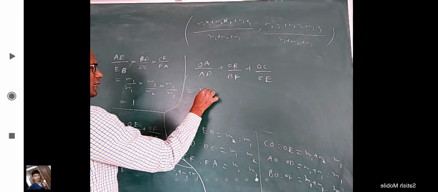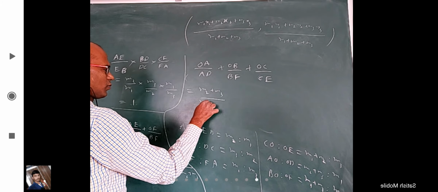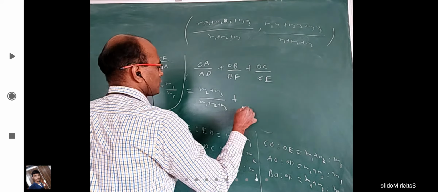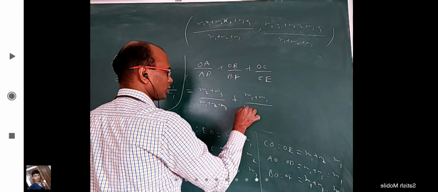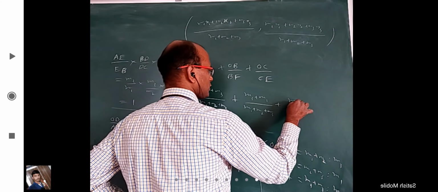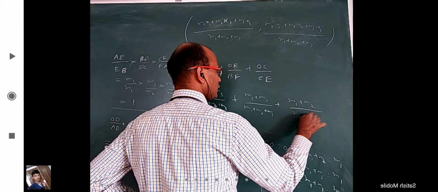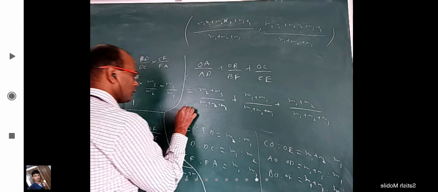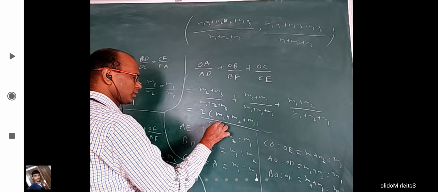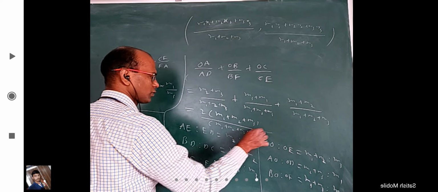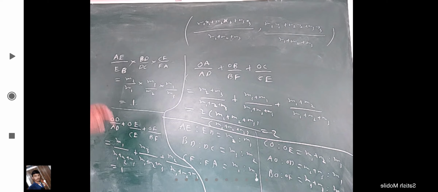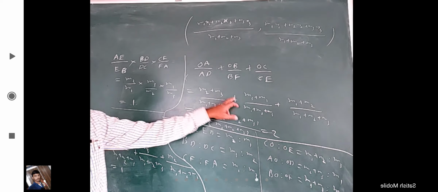Because this is M2 plus M3 by M1 plus M2 plus M3, this is M3 plus M1 by M1 plus M2 plus M3, and this is M1 plus M2 by M1 plus M2 plus M3. That is 2 times M1 plus M2 plus M3 by M1 plus M2 plus M3, which is equal to 2. So after finishing this down part, you can write this.